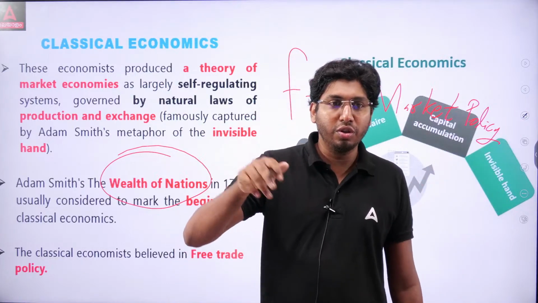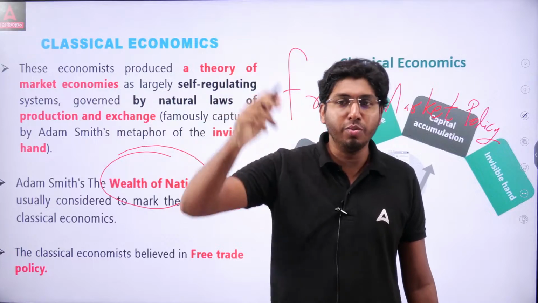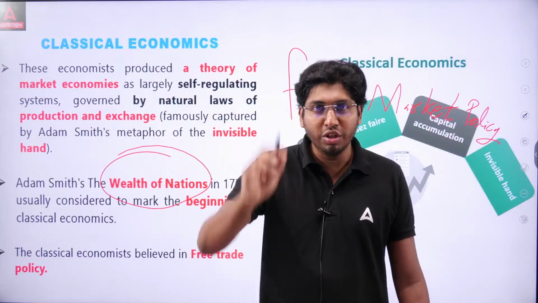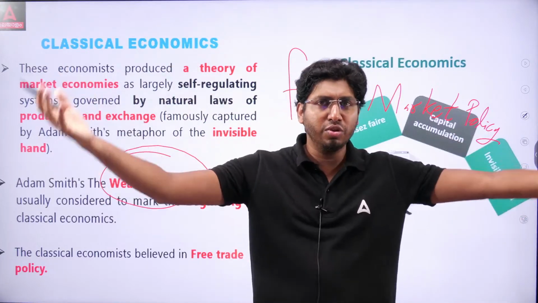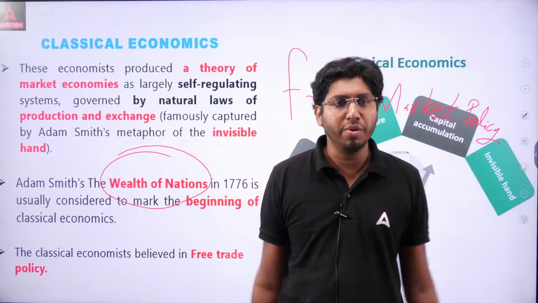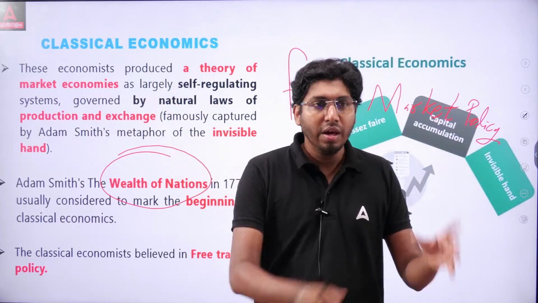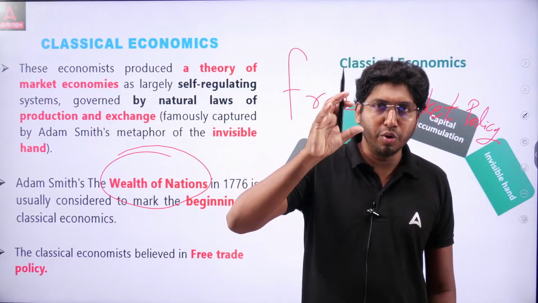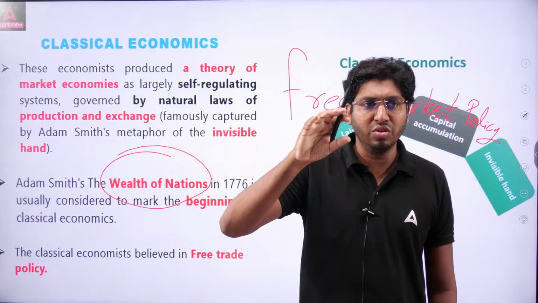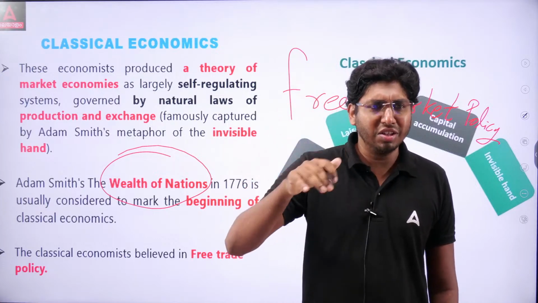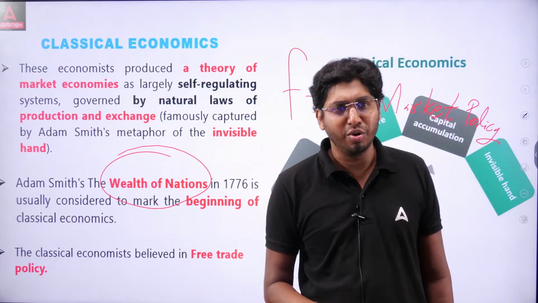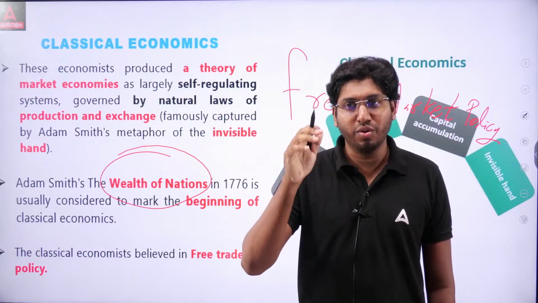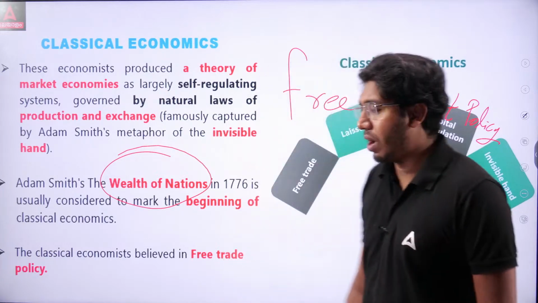It is not the government that decides what quantity is to be produced, or what sort of goods and services are to be produced. It is the market that will decide based on the demands, needs, and wants of the people. The market will produce its own goods. So the classical economists produced certain theories like this, that is, the theory of market economy. The market is a self-regulating system by natural laws of production and exchange. It is also associated with the famous metaphor of the invisible hand put forward by Adam Smith.